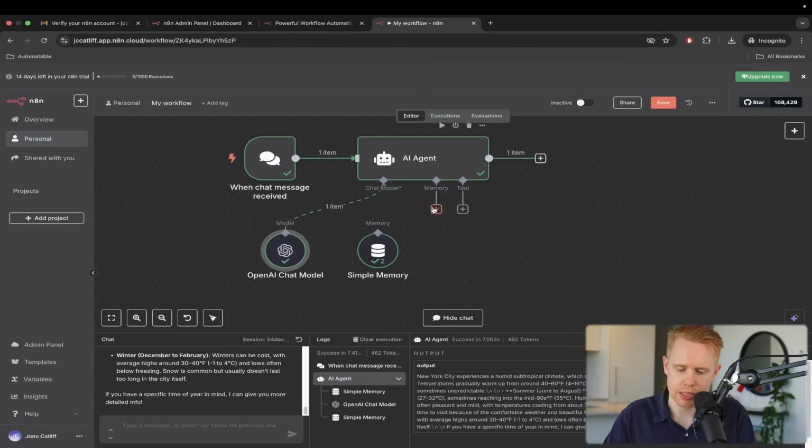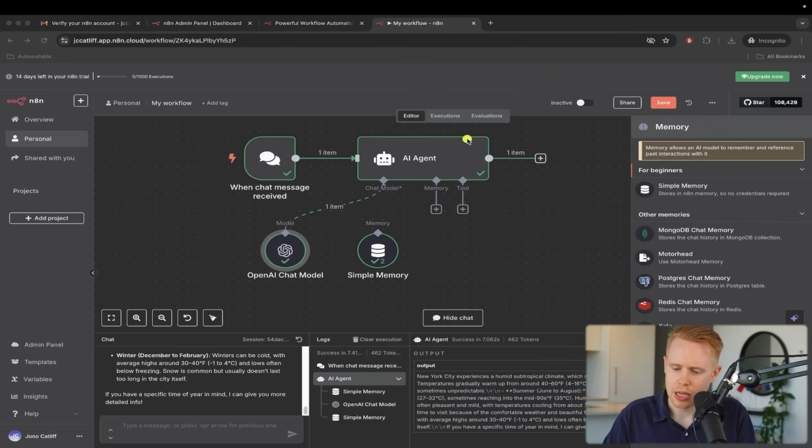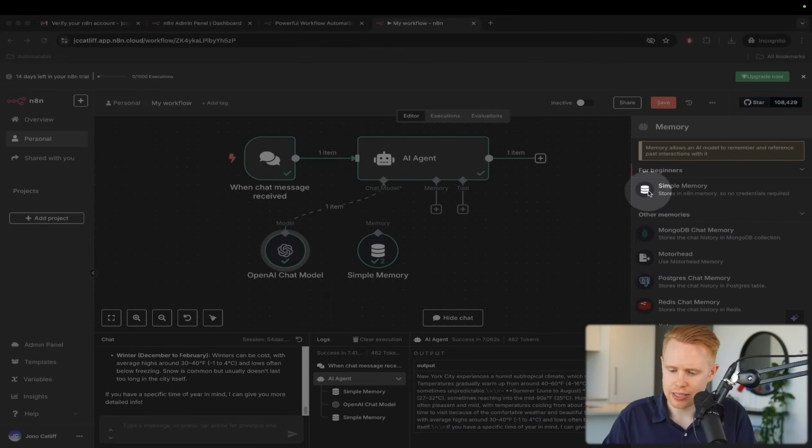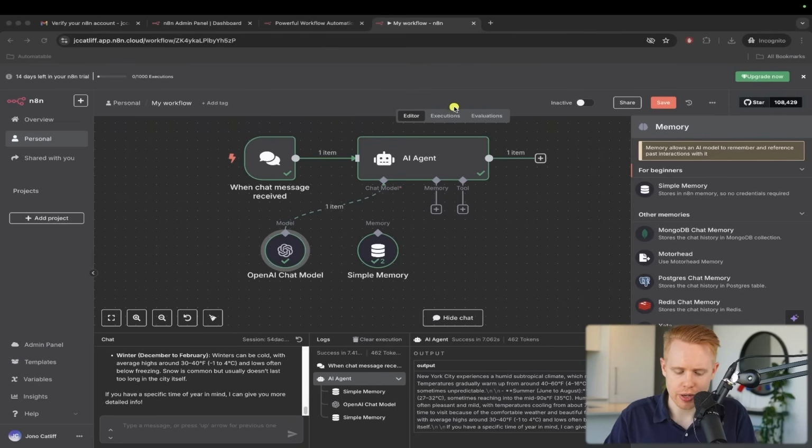I'm just going to delete this for now and go back to the memory. The biggest difference between the simple memory here and the other memories is that usually this lasts for the conversation of this particular workflow. Every time you execute it, it will remember it for the workflow, and then it'll forget it for future workflows. If you want memory that's going to persist over time, for example, let's say you had a client, and maybe it's a long sales process that takes 6 to 12 months to close a deal.